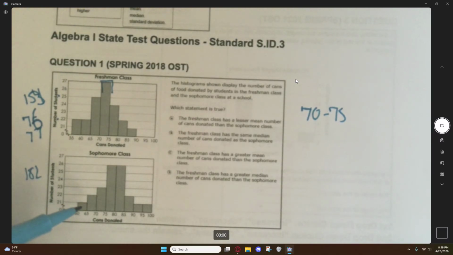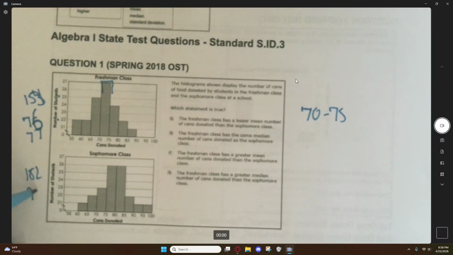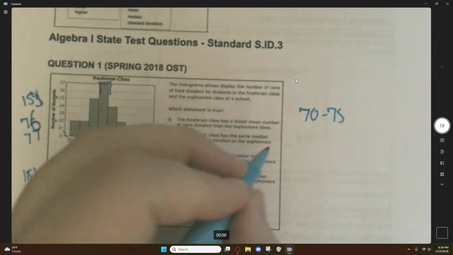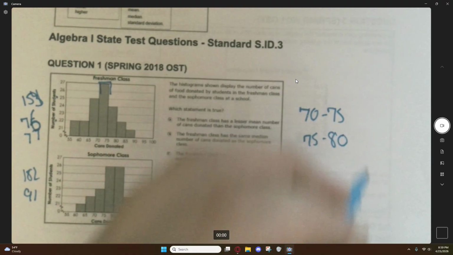Meanwhile, 182, which again, I'm going to double check my math real fast. 66, 92, 118, 140, 146, 161. Yeah, 182. So with 182, your median would fall in the 91st person. So 21, 43, 66, 92. So your median would fall between 75 and 80.